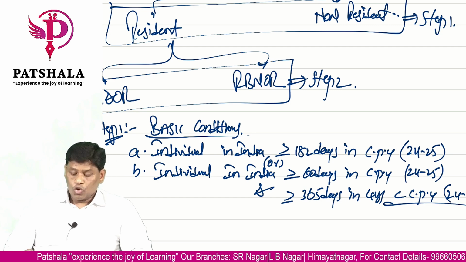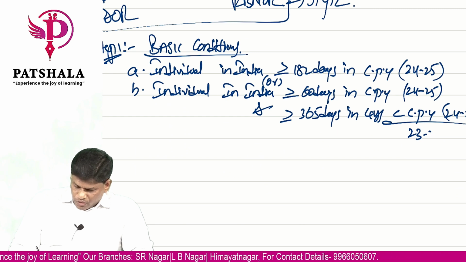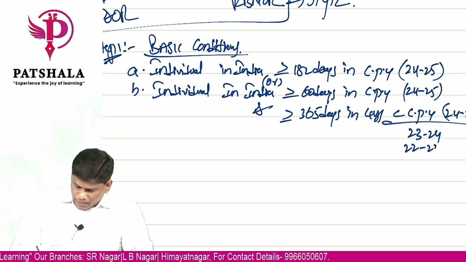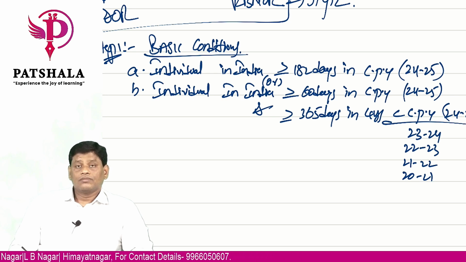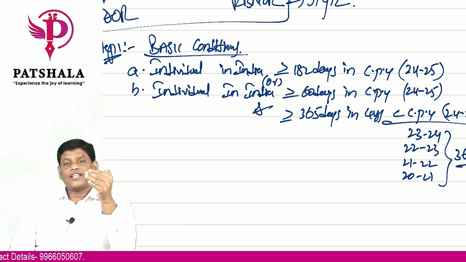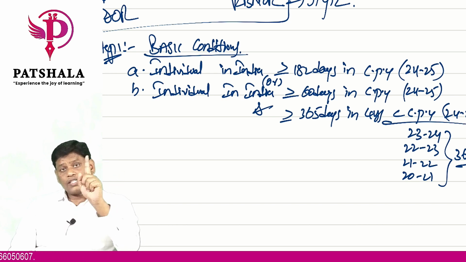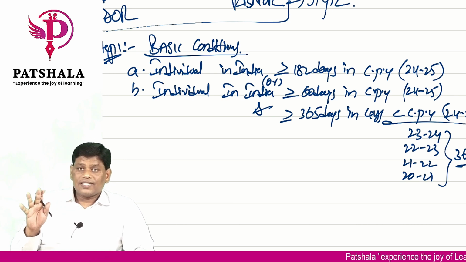Leave that, and go back for how many years? 4 years. That is 23-24, 22-23, 21-22, 20-21. In these 4 years, you should have been there 365 days put together, not 365 days in every year. The 4 years put together should be 365. So when you satisfy both 60 and 365, then condition B is satisfied.